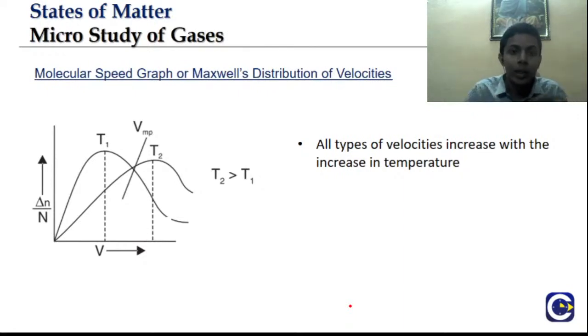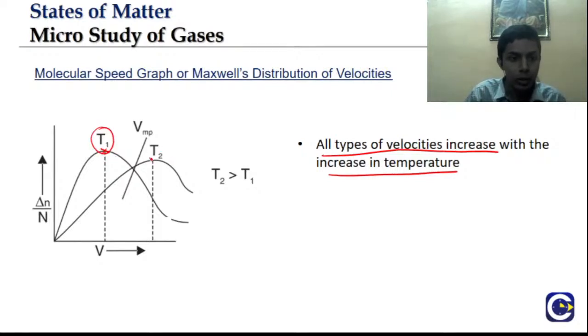That's why the number of particles having higher velocity will increase, and that's why the curve follows this particular pattern. However, all types of velocity increase with an increase in temperature. If you look at the most probable velocity, initially it was here at T1, and at T2 it is here, so the most probable velocity has increased. Similarly, the average velocity may be somewhere over here at this temperature, and the RMS velocity will be somewhere over here.